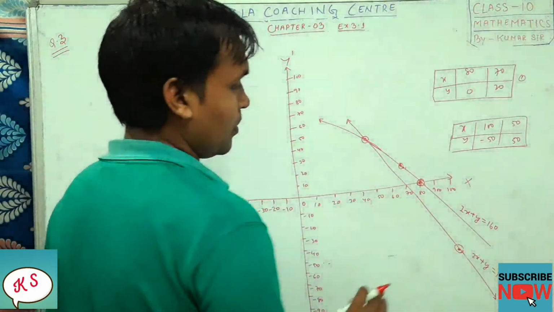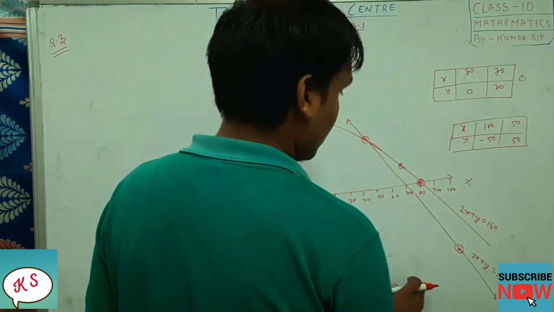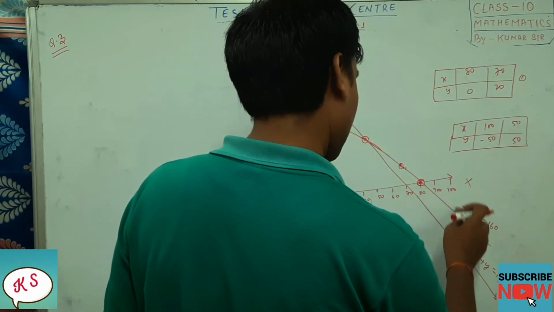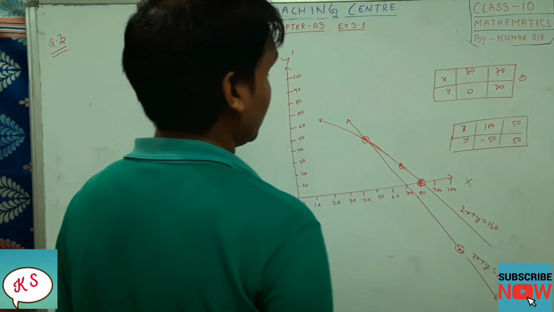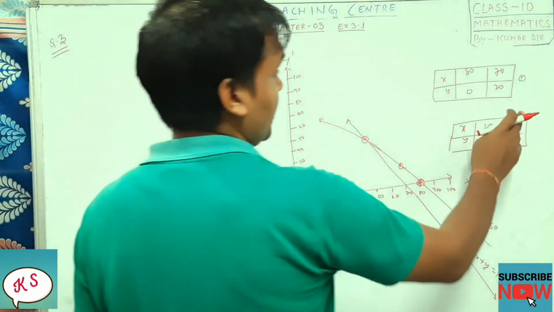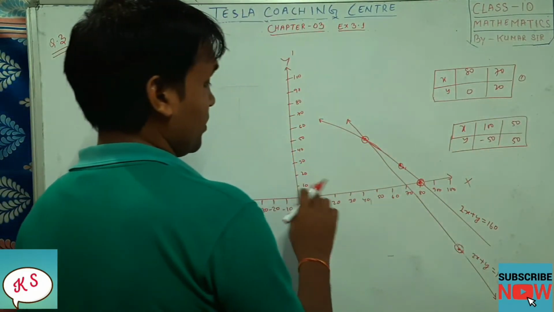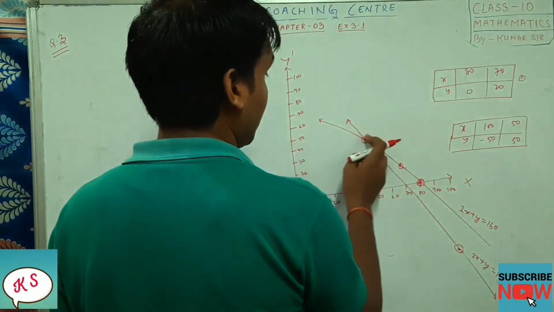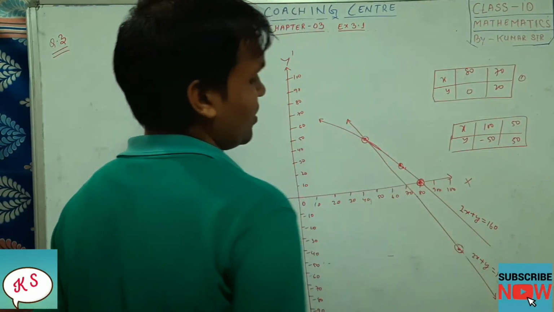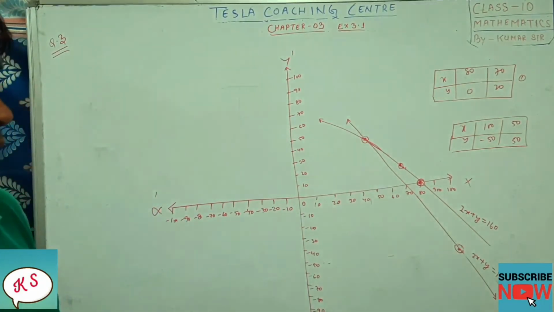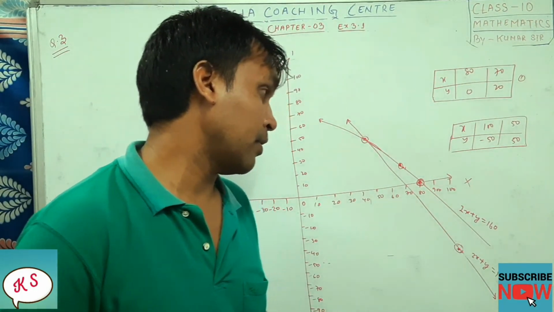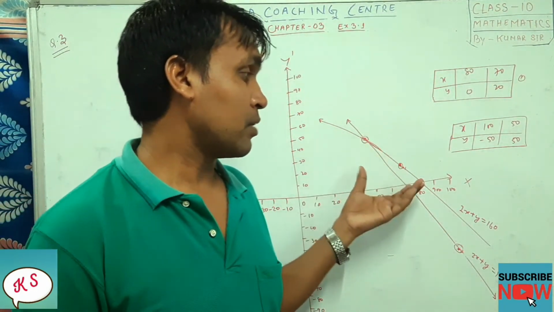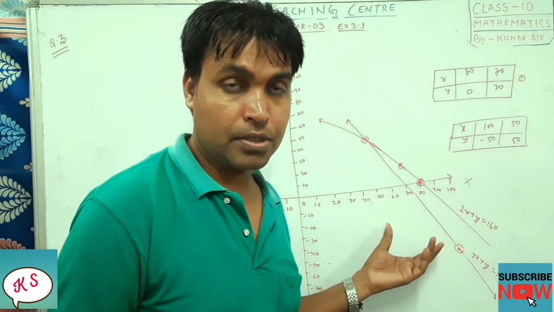Wait, x equal to 100 and y is equal to minus 50. So this is the point 100 and this is the minus 50, okay? Got it? Next point is what? 50, 50. x also 50, y also 50. x 50 is here, y 50 is here. So we have joined the points, so it is intersecting at a point. At this point it is intersecting, okay or not? So no problem. Okay, so this is the graphical representation, students.